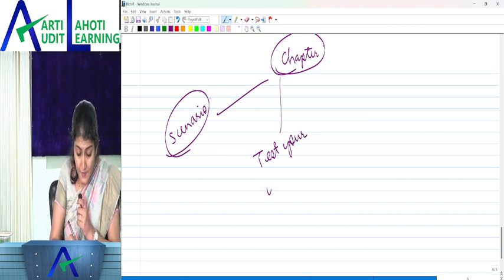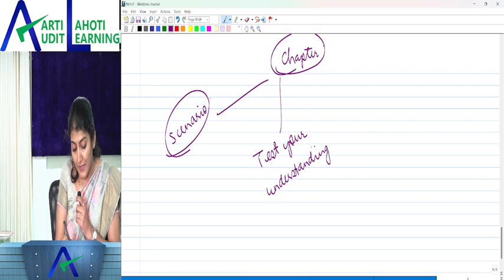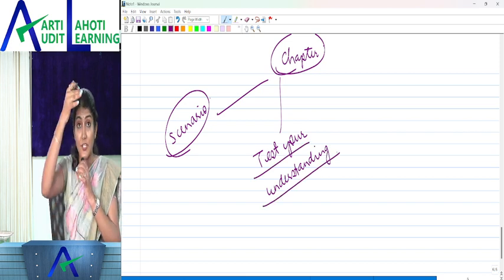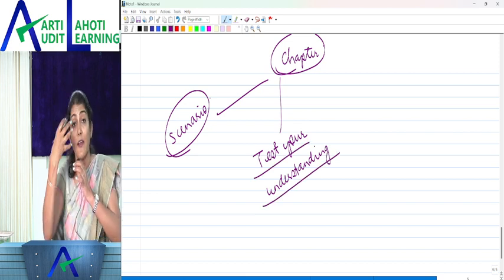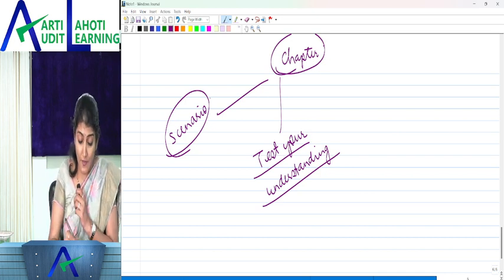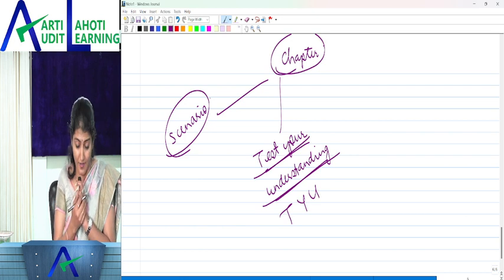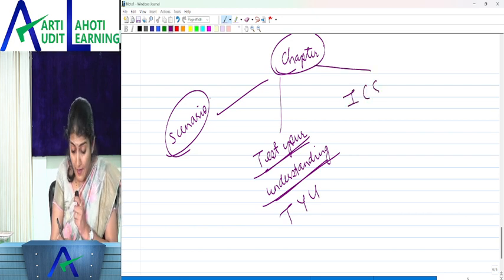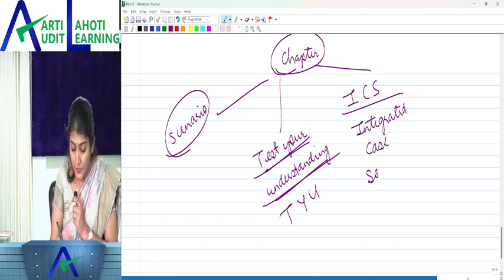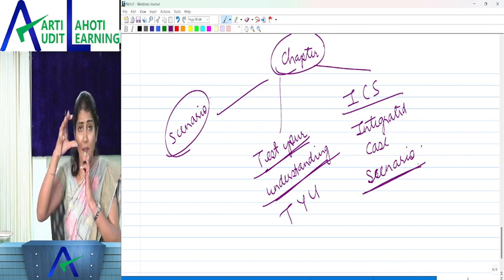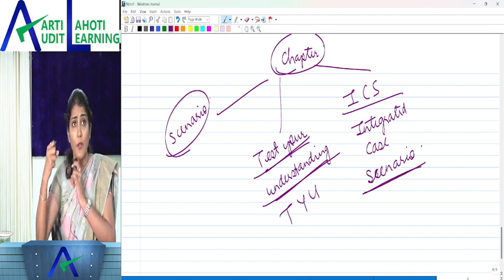One is your test your understanding. Right, so they have given a situation, and then based on the knowledge which has been given in the earlier paragraphs, you have to address that situation, right? So there are some questions under the TYU, that is the test your understanding, right? Then we have some ICS. What are ICS? The integrated case scenarios, right? The integrated case scenarios, for which you also have the MCQs, right? For which the case study is given, and then after that you have the MCQs which are asked.